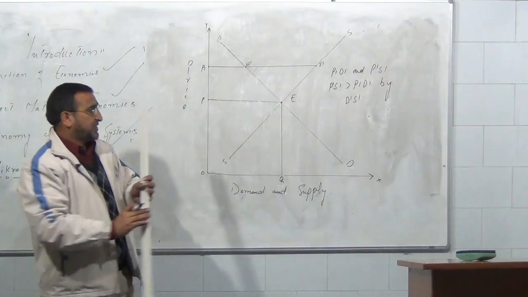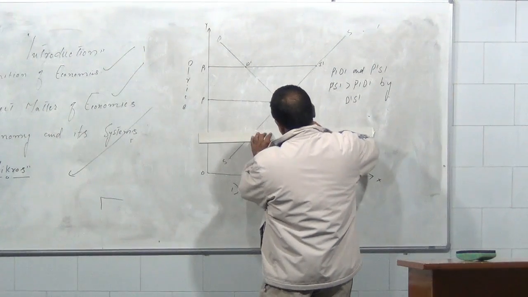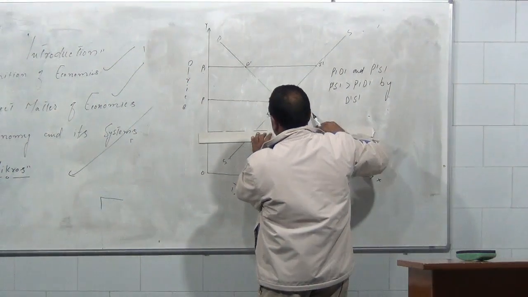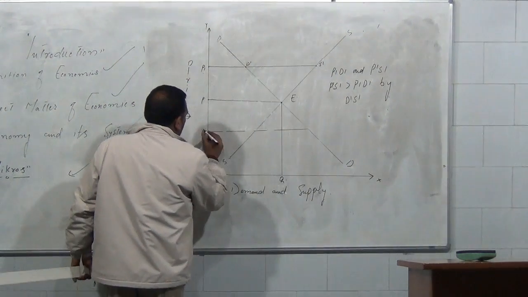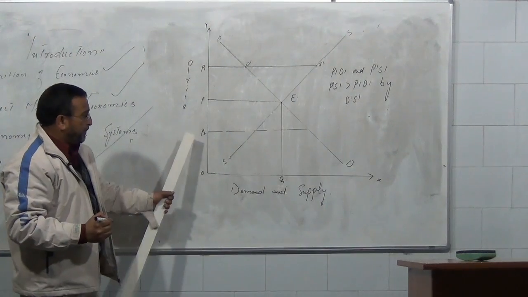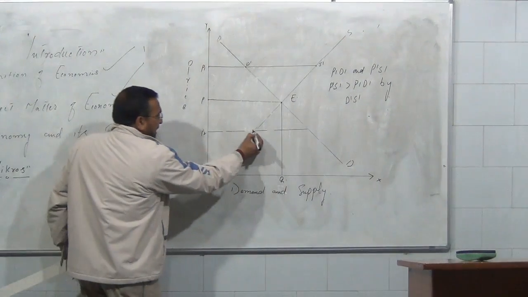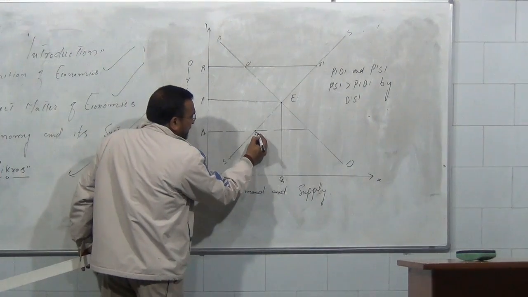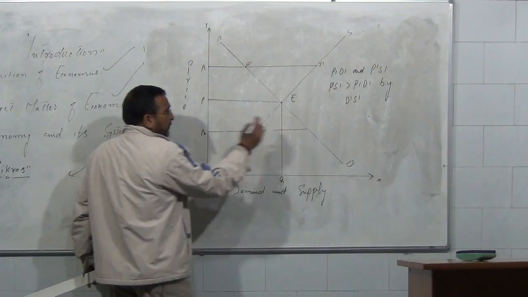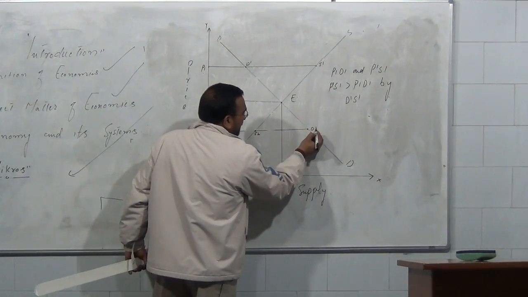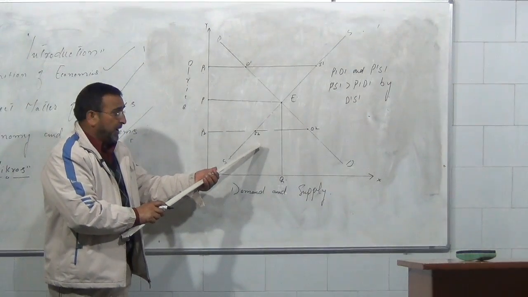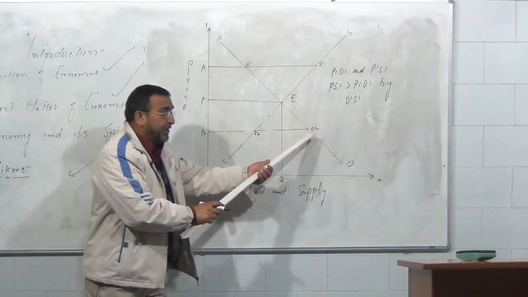Let us consider the next situation. Let's consider P2 as the price in the market. When P2 is the price in the market, P2S2 is our supply and P2D2 is our demand.